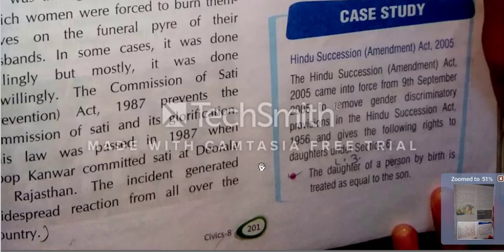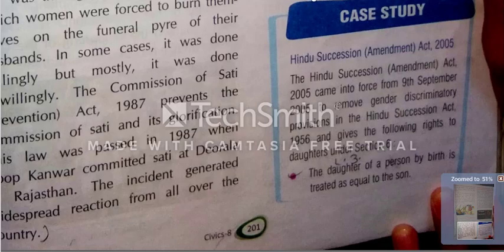On the screen, you will see in case study Hindu Succession Amendment Act 2005, and you will start from here. After writing that given below, you will write from here. First point, see on the screen long third, the daughter of a person by birth is treated as equal to the son. Clear? First point.